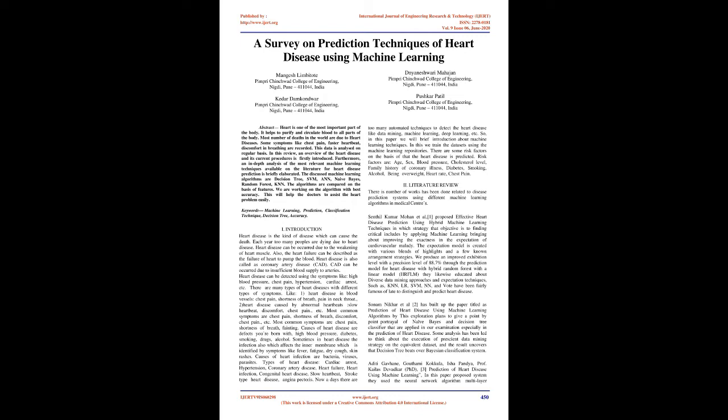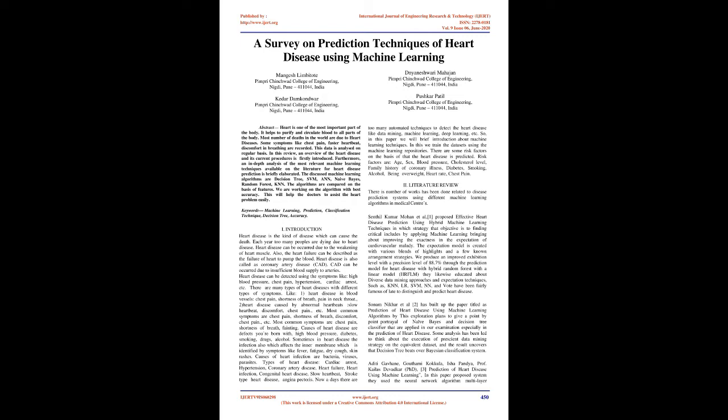Causes of heart disease are defects you're born with, high blood pressure, diabetes, smoking, drugs, and alcohol. Sometimes in heart disease an infection also affects the inner membrane, which is identified by symptoms like fever, fatigue, dry cough, and skin rashes. Causes of heart infection are bacteria, viruses, and parasites. Types of heart disease: cardiac arrest, hypertension, coronary artery disease, heart failure, heart infection, congenital heart disease, slow heartbeat, stroke-type heart disease, angina pectoris.